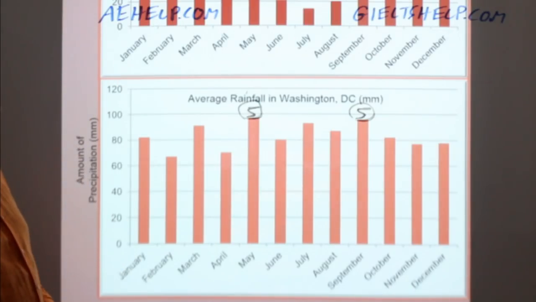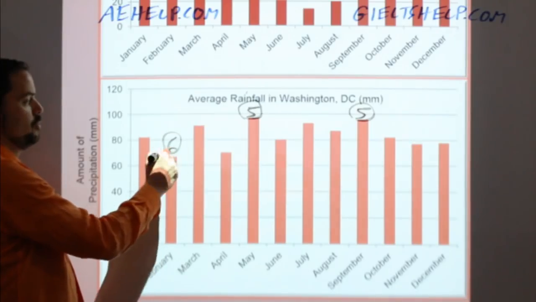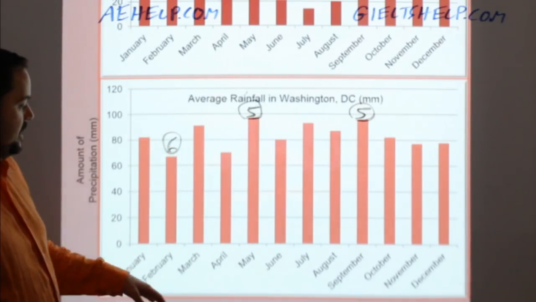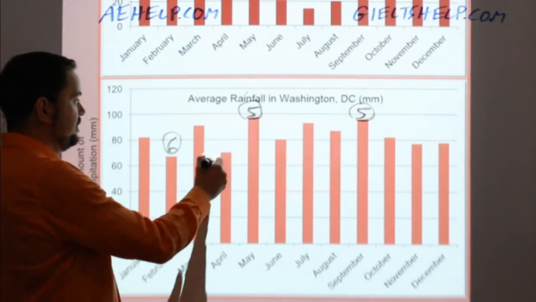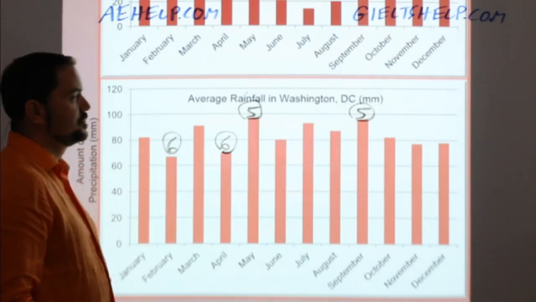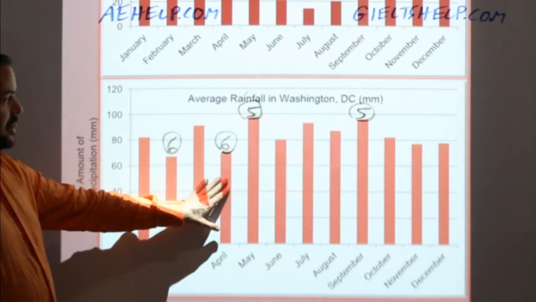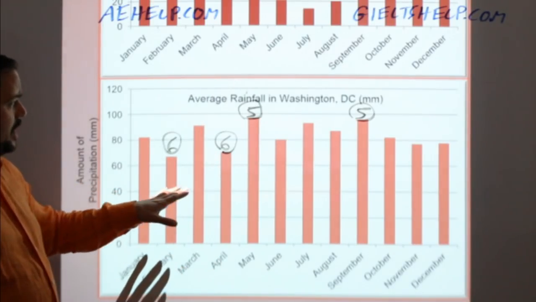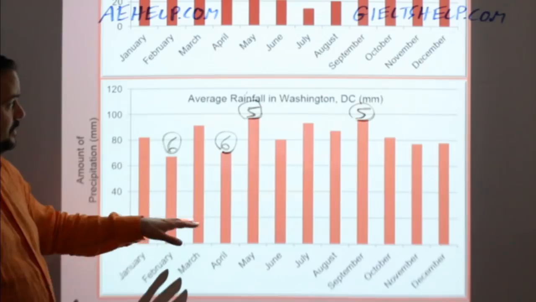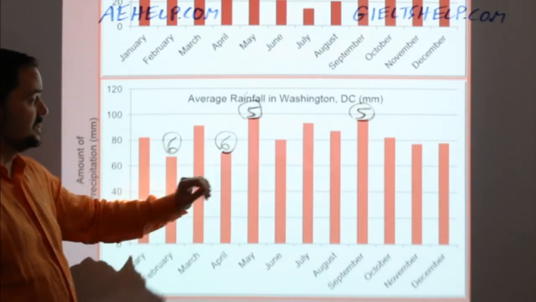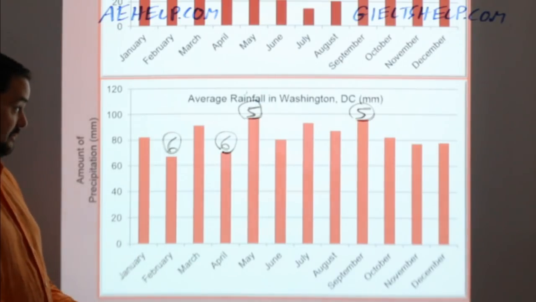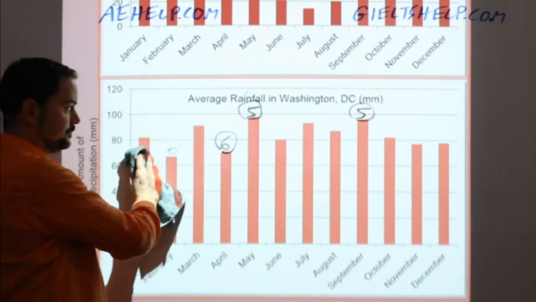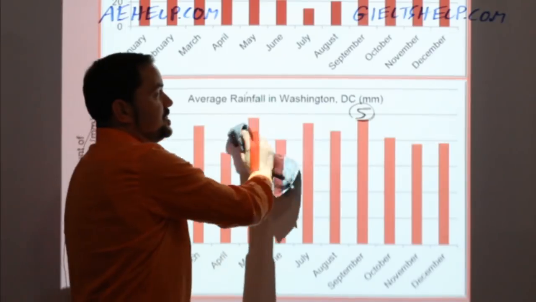And then the lowest month looks like it's February, so point number 6 there. And it looks like April and maybe even November, but definitely April is close as the least amount of precipitation. So interesting, of course, is that even the difference between the most and the least is not a lot, okay? It's only about 20 millimeter difference in those 2 months. Okay, so you've got your 6 points there.